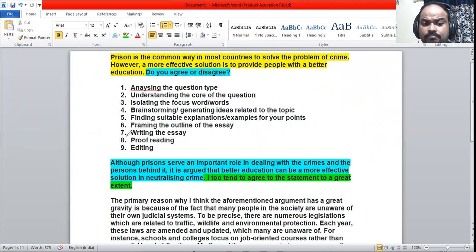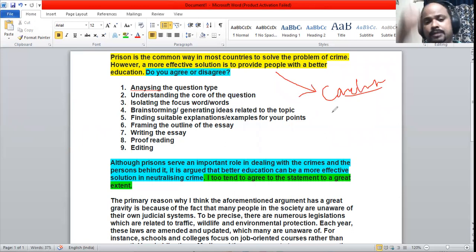Now, the conclusion. At last, the conclusion. We have to frame the core part. That is the very important part of an essay. After body paragraph 1, 2, and 3, the conclusion. It is the answer for the question. Direct answer for the question.